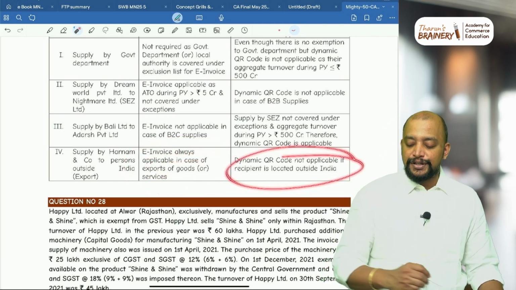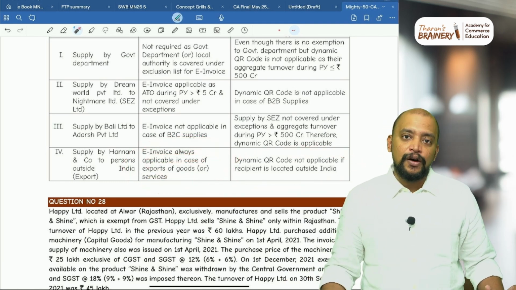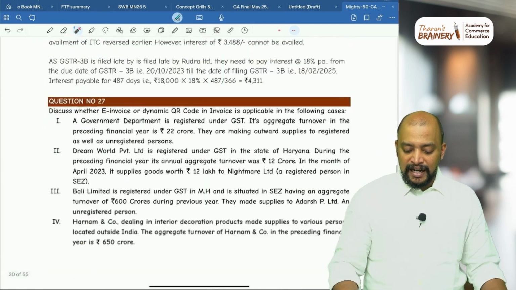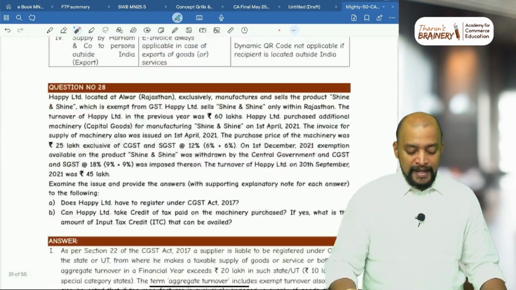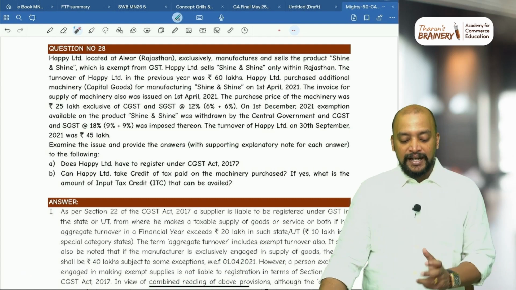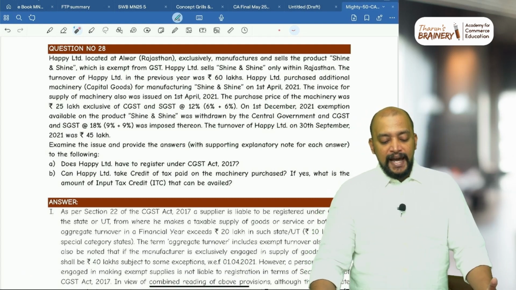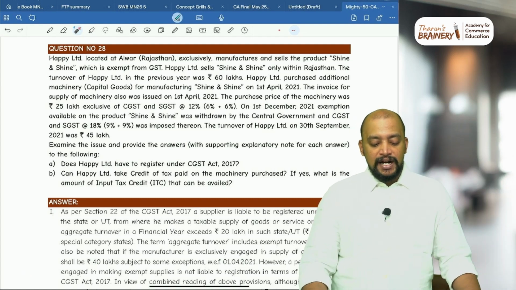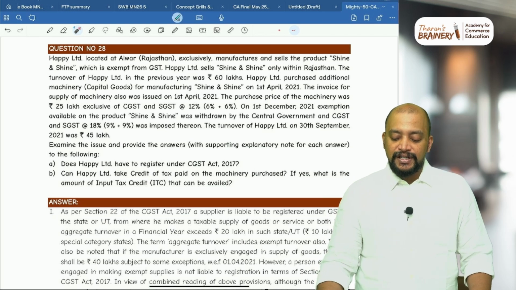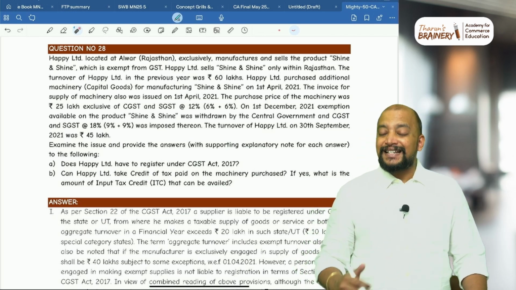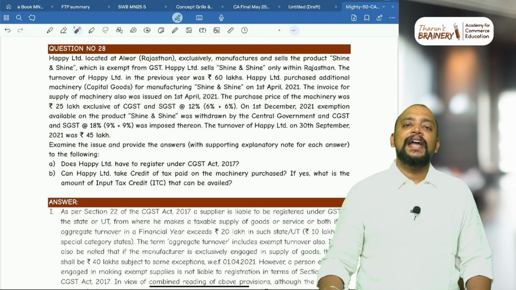And dynamic QR code is not applicable if recipient is located outside India. So this is related to e-invoice and dynamic QR code. They can coin a question like this. Then question number 28. Happy Limited, located at Alwar, Rajasthan, exclusively manufactures and sells product Shine and Shine, which is exempt from GST. So they are making only exempted supplies.